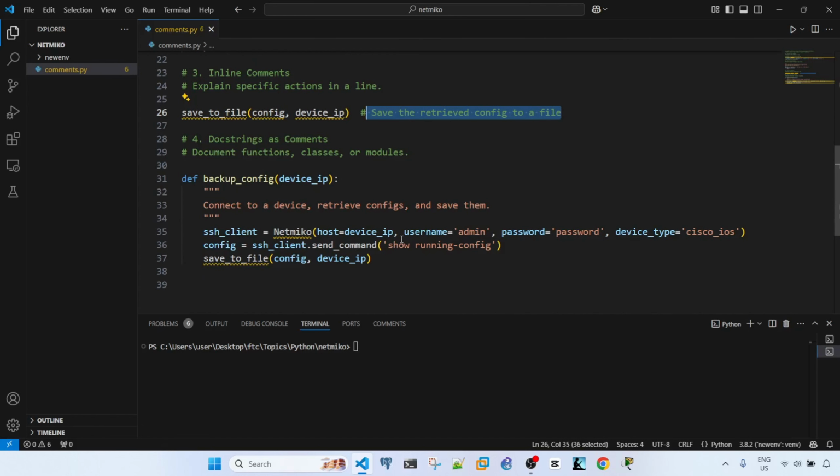And last but not least is docstrings as comments. So docstrings as comments document functions, classes, or modules. And this is an example here. So we're using the triple double quotations and closed triple double quotations. So we're saying that connect to a device, retrieve configs, and save them.